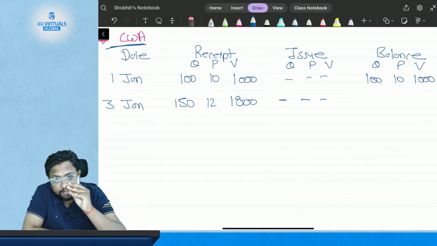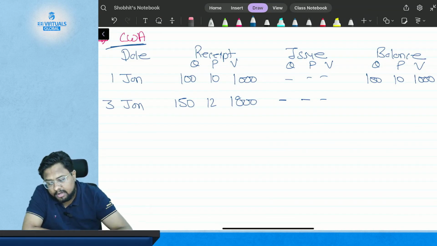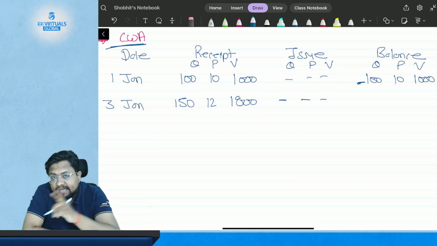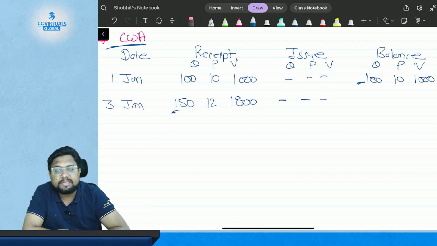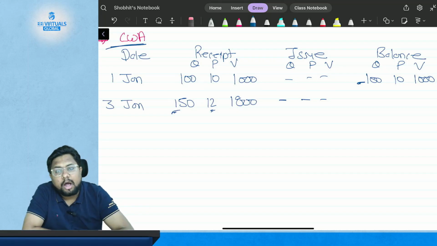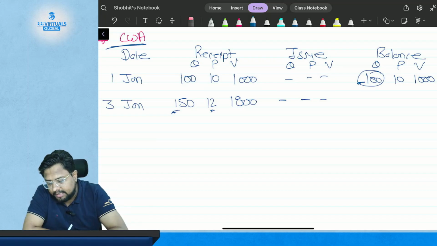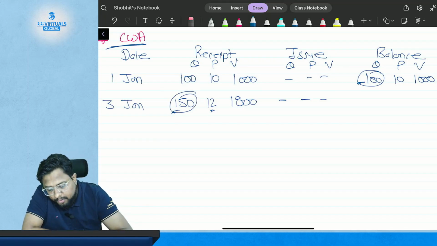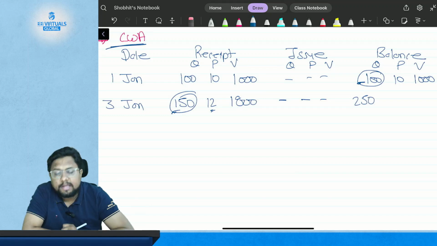Now see how it is calculated. First you have 100 kgs purchased at $10 per kg, and in the new lot you have purchased 150 kgs at $12 per kg. How many kgs of inventory do you have now? 100 plus 150 is 250 kgs.